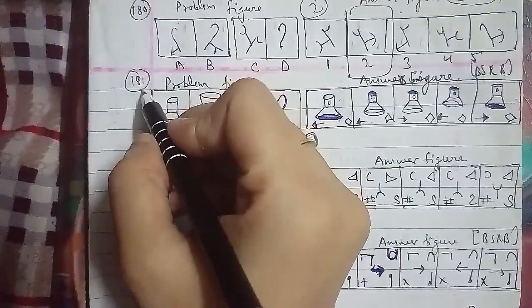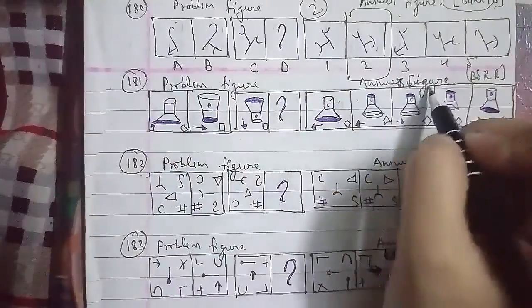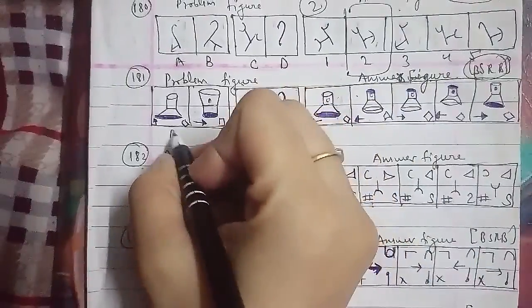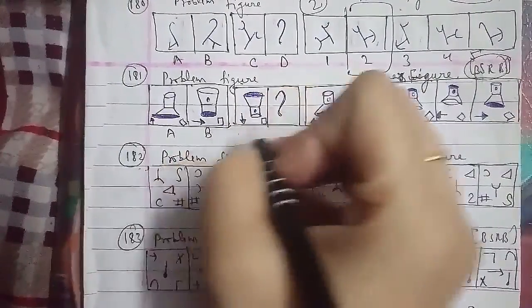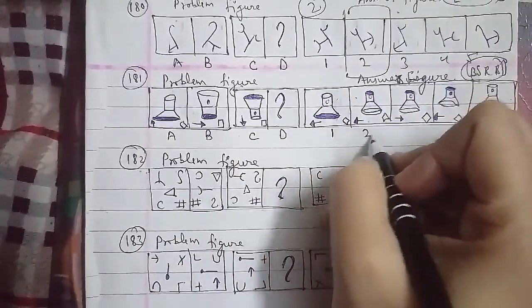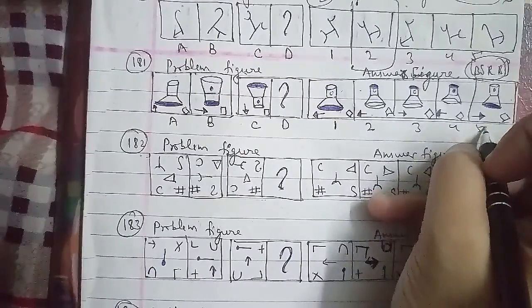This is the 181st question of the session, that is the problem figures, and these were the answer figures as well, which have been asked in the BSRB question paper. These have been named as A, B, C, D. These have been named as 1, 2, 3, 4 and 5 respectively as well.